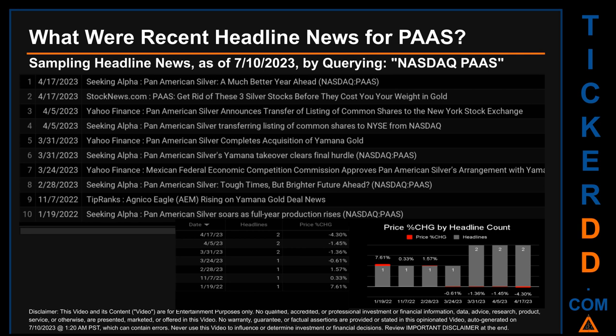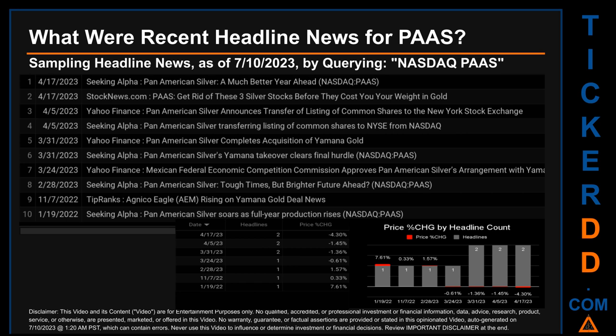Then, for the third day with the most discovered headlines, on Friday, March 31, 2023: First, Yahoo Finance published the headline that read, "Pan American Silver completes acquisition of Yamana Gold." Second, Seeking Alpha published the headline that read, "Pan American Silver's Yamana takeover clears final hurdle."